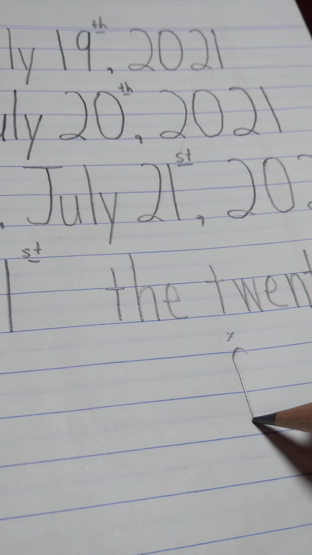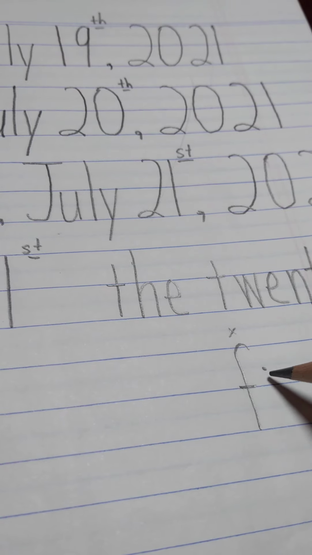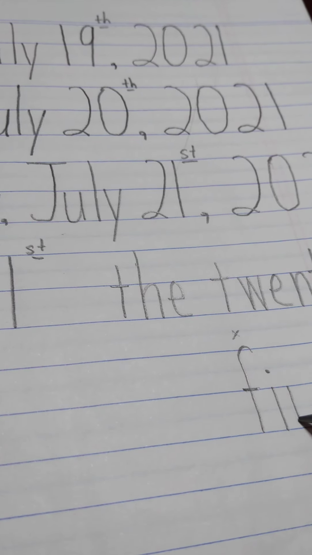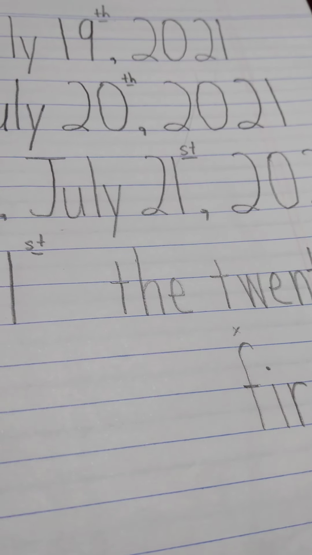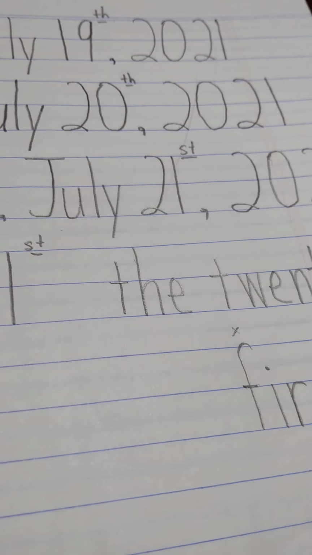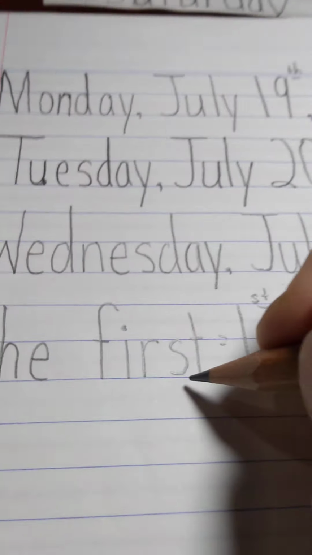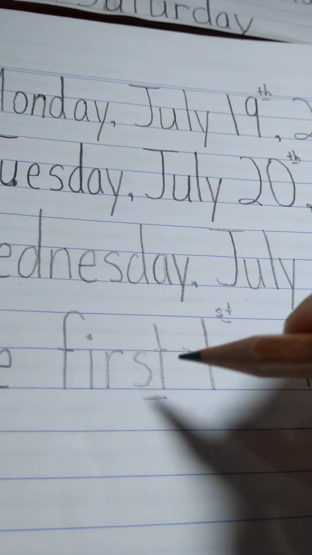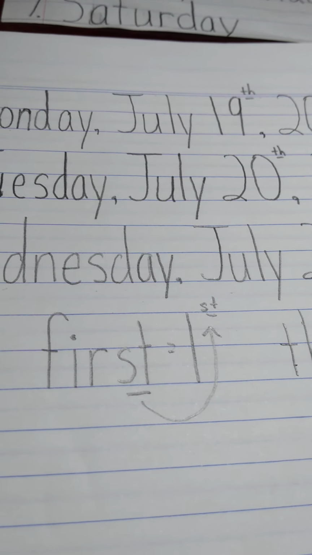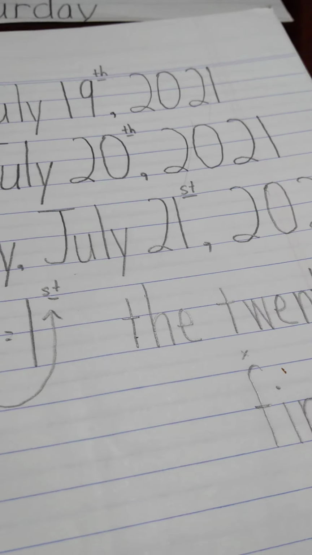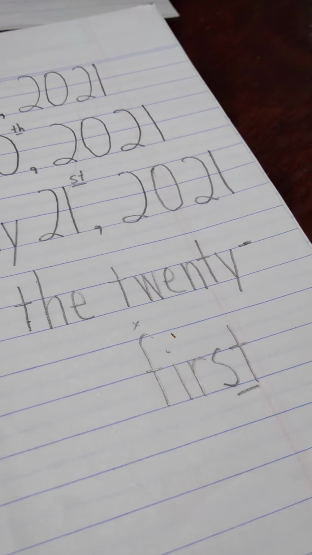F, I, R, S, T. So your last two letters, right? S-T. The last two letters go right up there at the top. First. Today's date is the 21st.